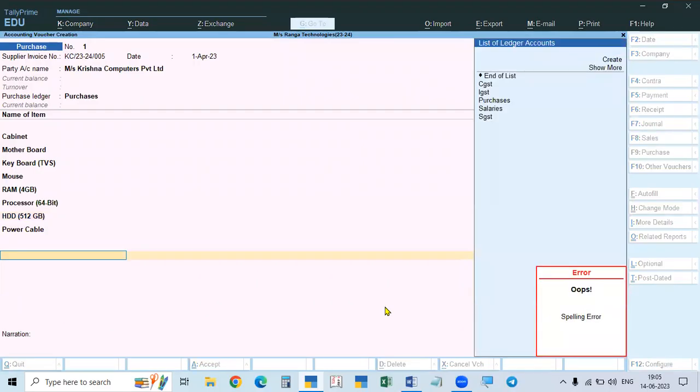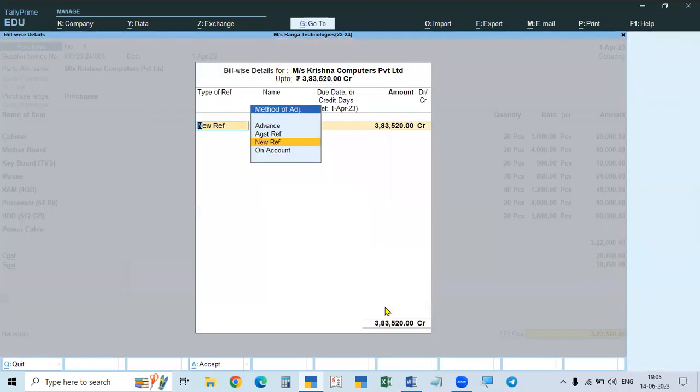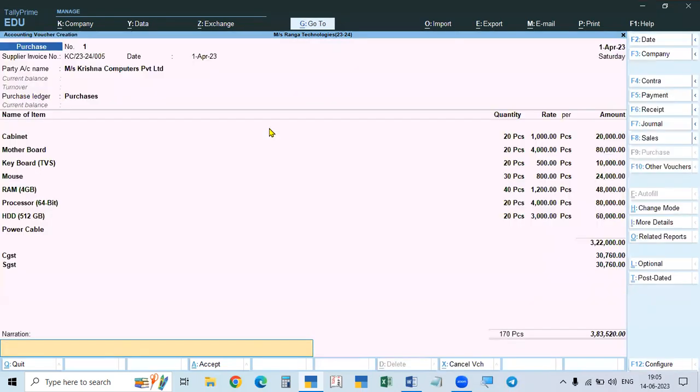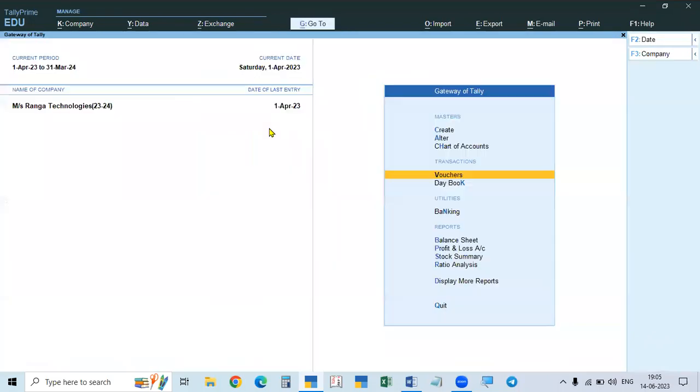So CGST, then SGST. This is the tax, and this is the total purchase. This is the bill number you have to give. If you don't give this bill number, then the voucher number will be taken as the reference number, a new reference. So we purchased.